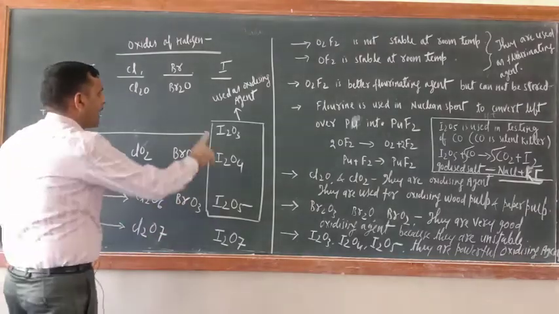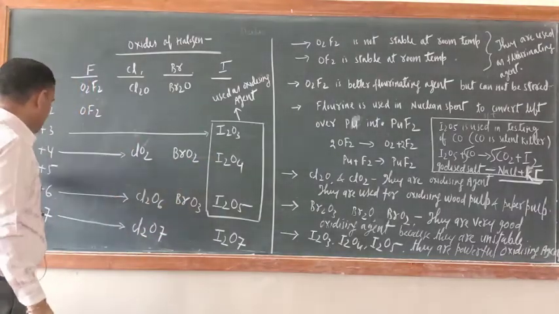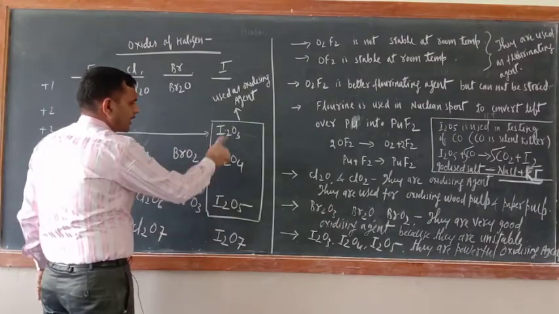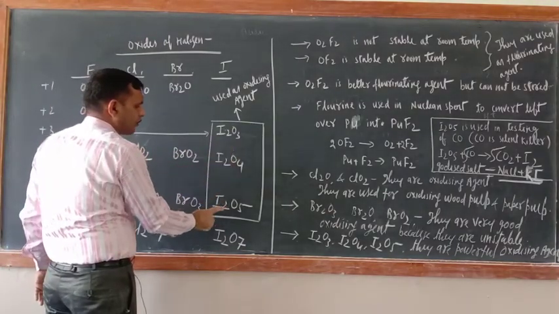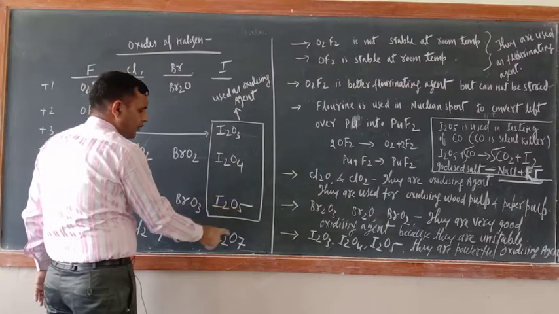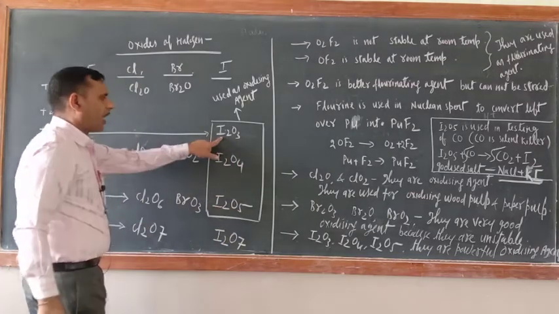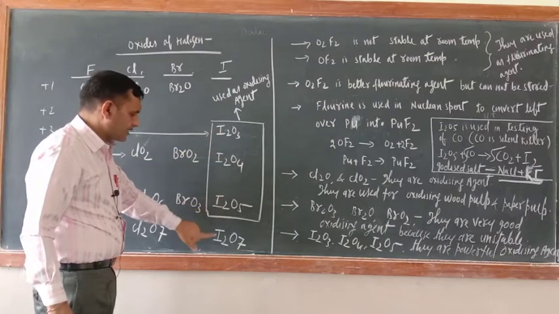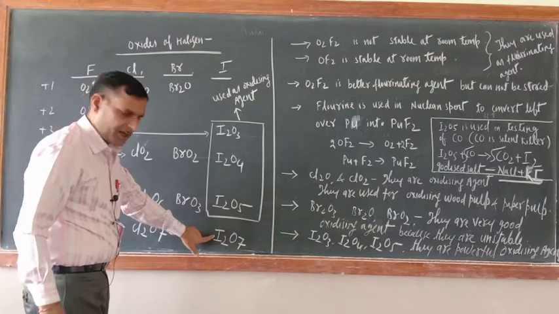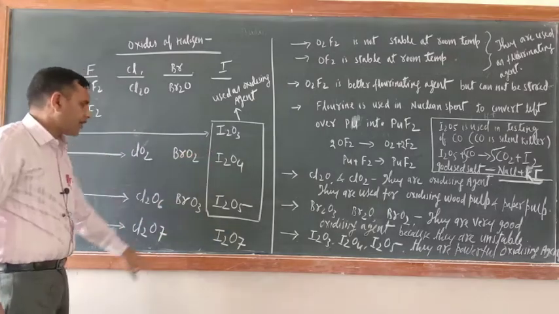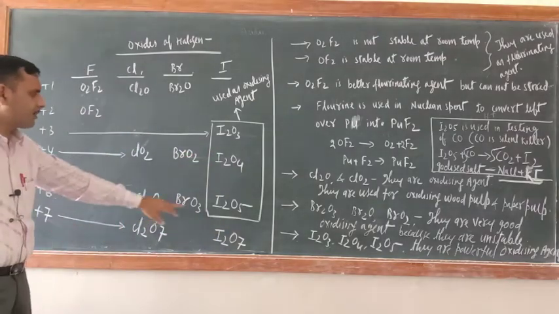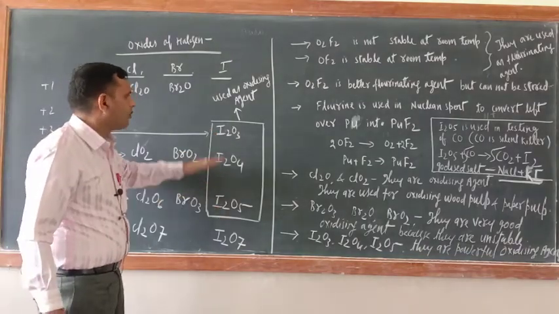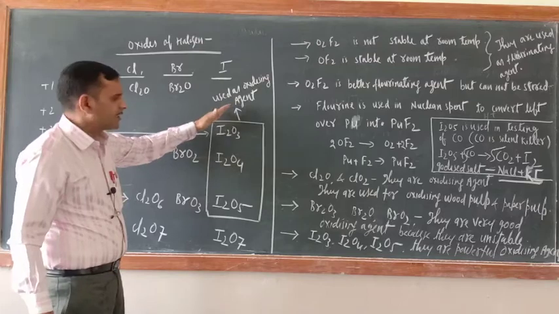Iodine, just see, the oxidation states I already wrote on this side. Iodine forms these 4 oxides: I2O3, I2O4, I2O5, I2O7. Iodine trioxide, iodine tetroxide, iodine pentoxide, iodine heptoxide. So the oxidation states of iodine are respectively written here. And I2O3, I2O4, I2O5 are used as oxidizing agents.